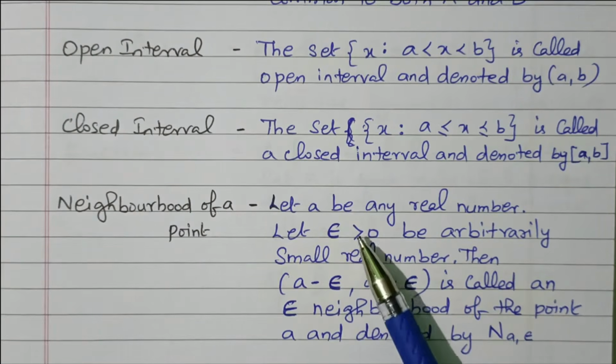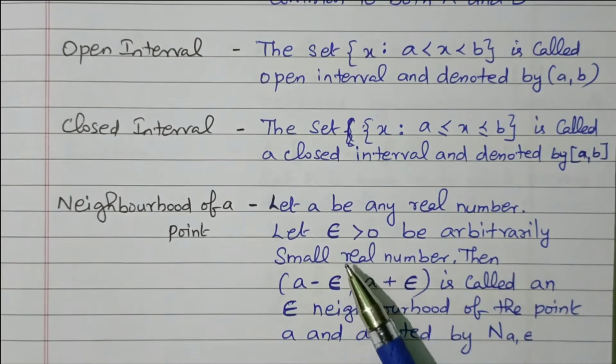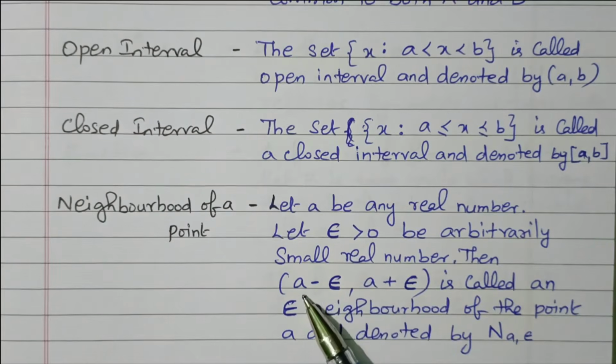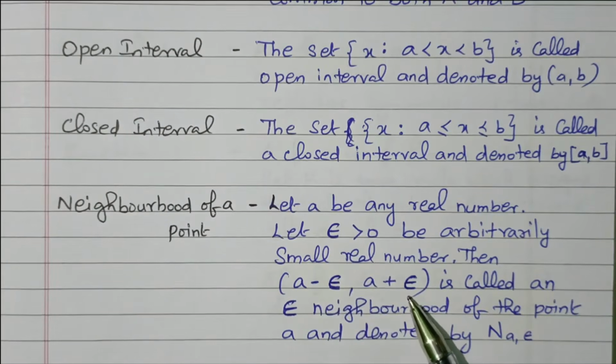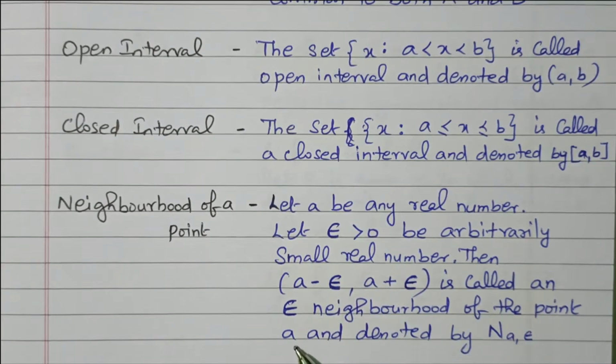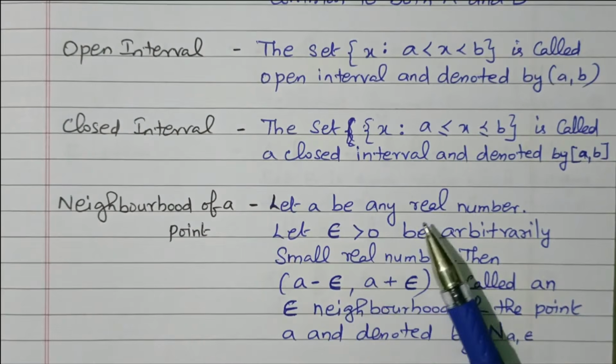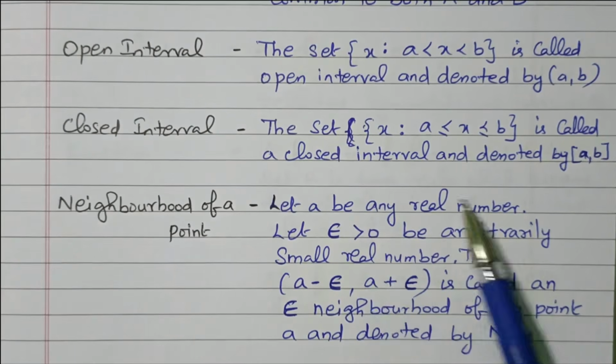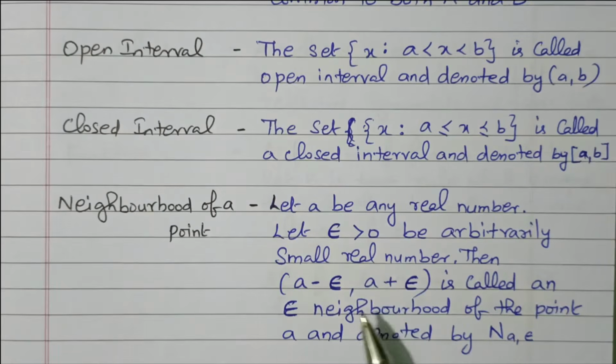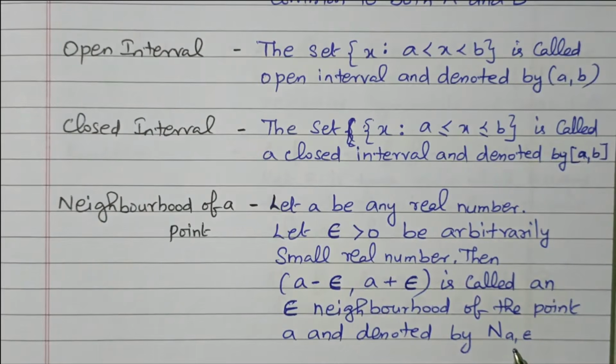So this is the first one. A is the real number, epsilon is the small real number. So (A minus epsilon, A plus epsilon) is called an epsilon neighborhood of the point A, denoted by N(A, epsilon). So there is a comparison between any real number and the small real number, and that is denoted by A minus epsilon, A plus epsilon. This is denoted by the symbol N(A, epsilon).